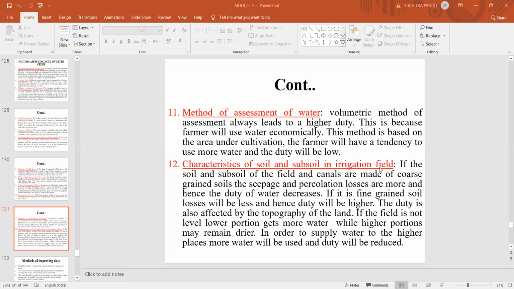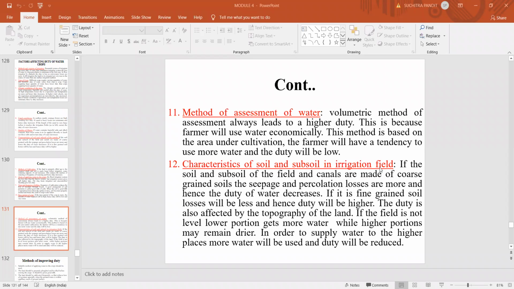So, duty of irrigation water is the irrigating capacity of 1 unit of water, and the unit of duty is always hectares per cumec, and delta is the depth of water supplied during the entire growth period of the crop. The relationship between duty and delta is equal to 8.64 B by D. The duty also varies with its place of measurement, due to the conveyance losses from the head of the main canal to the head of the water course or head of the field channel. These are some of the factors which directly influence the duty.